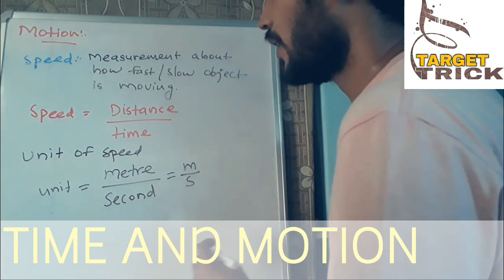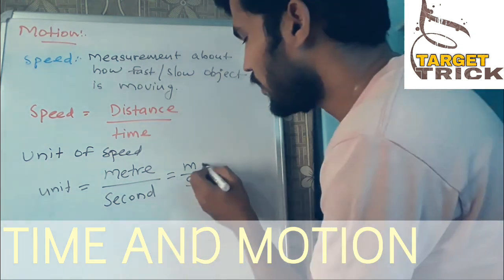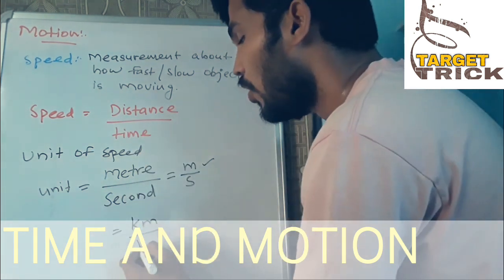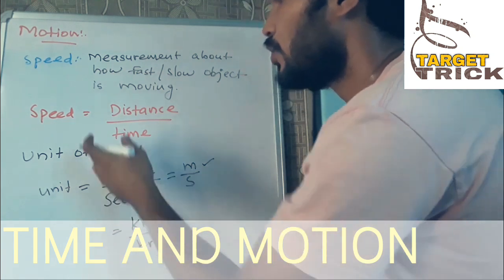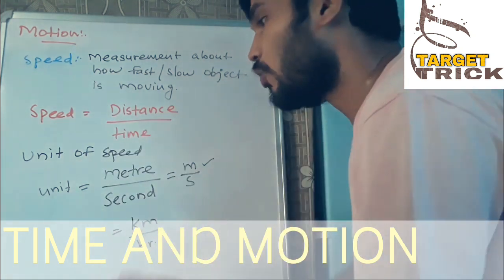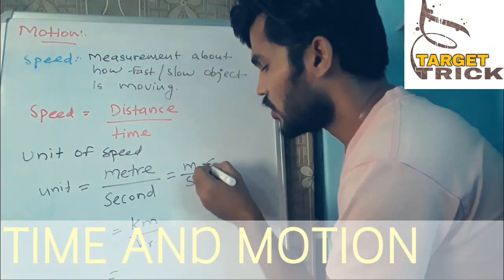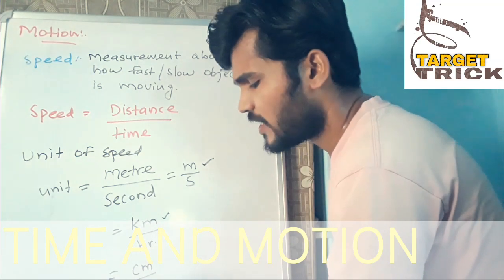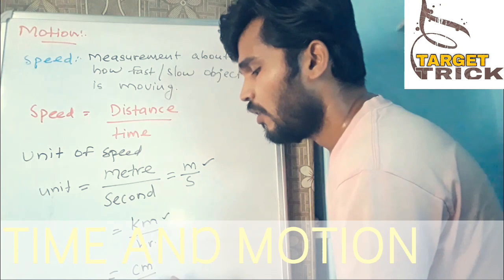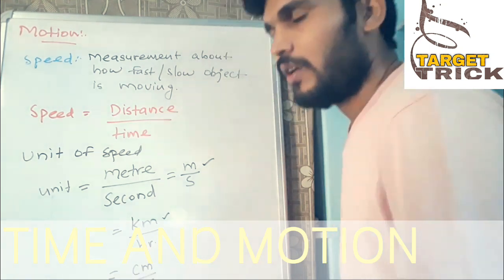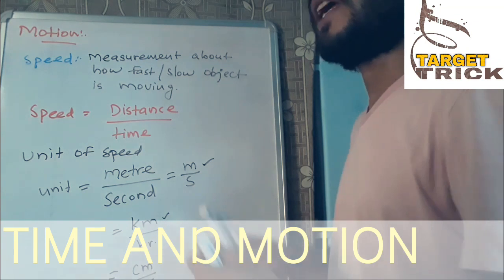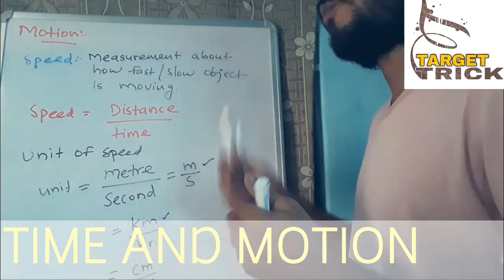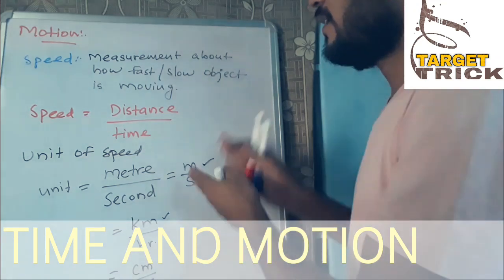This is a smaller quantity, and if you want to measure at a larger scale, then this meter can be converted into kilometer, and second can be converted into the more specific unit called hour. So kilometer per hour is also a unit of speed. In a larger or smaller context, instead of meter and kilometer you can write centimeter also, है ना? And for time you can take second, or minute, or milliseconds, as per the case. Like if a train is moving, it will move faster, if a bus moves, it will be slower than the train, and the aeroplane will move even faster. So as per that we can take the unit.